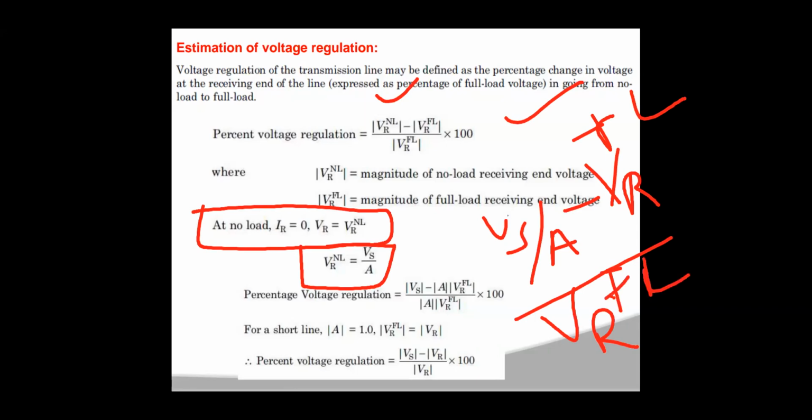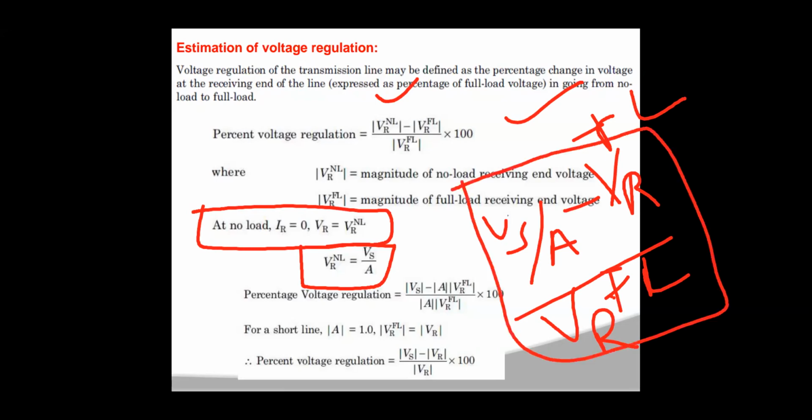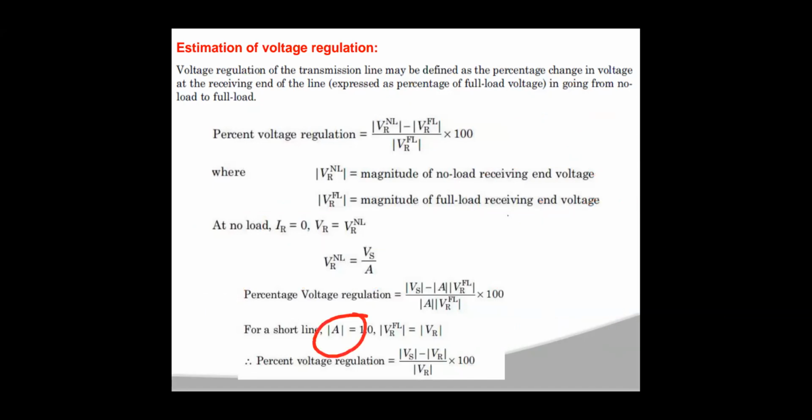Okay, so now this equation can be written as: percentage of voltage regulation is equal to Vs minus A into Vr under full load condition, divided by A into Vr under full load condition, into 100. Now here the value of A for short transmission is equal to 1. So the final expression you are getting here is percentage voltage regulation is equal to Vs minus Vr by Vr into 100. Okay, so it is not confusing, don't get confused here.